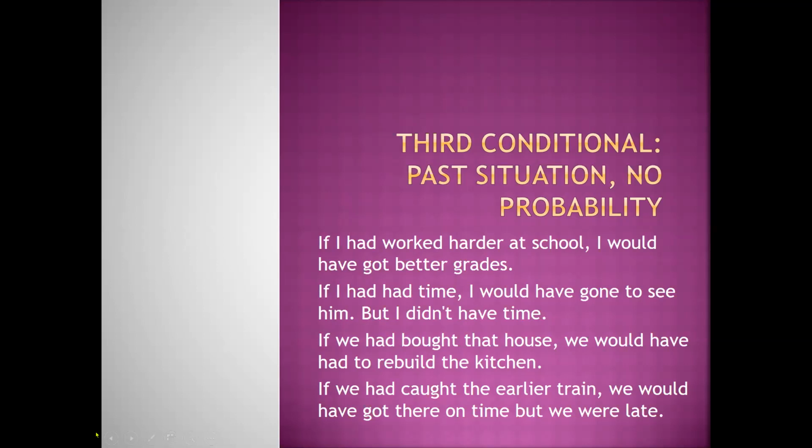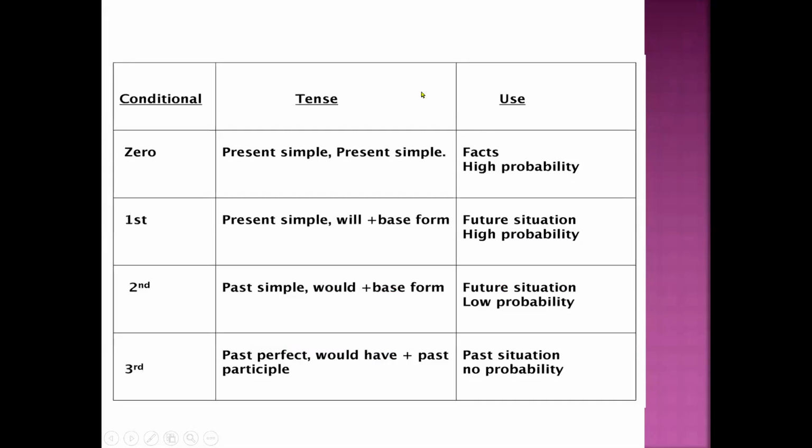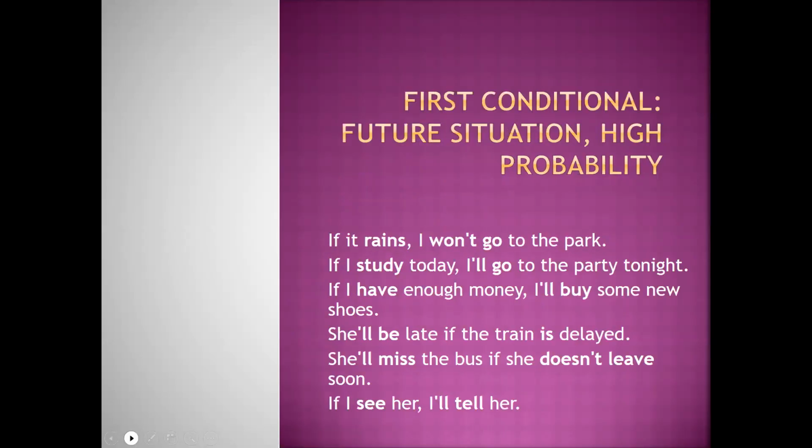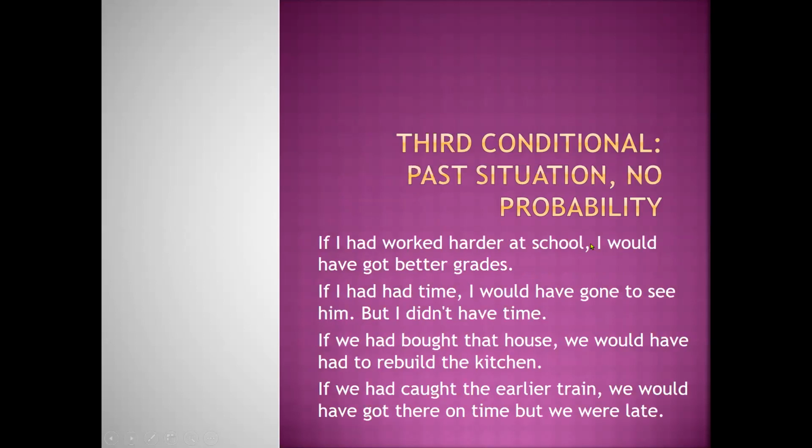So Marta, what I suggested to you, because you have to take the exam, is look in these slides, especially this one, past perfect: would have plus past participle, and get into the third, because the zero, the first and the second you did quite well, but in the exam they always put something in the third conditional, always.